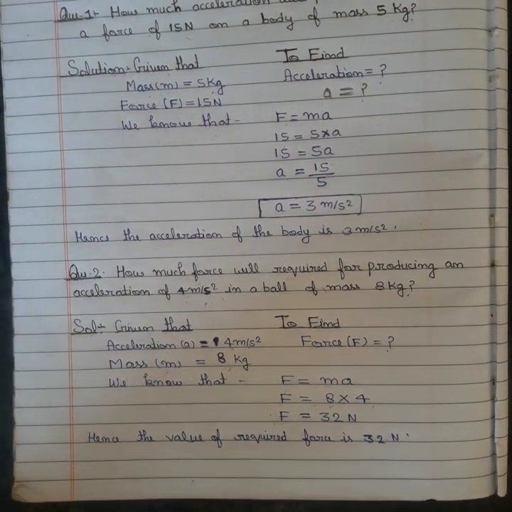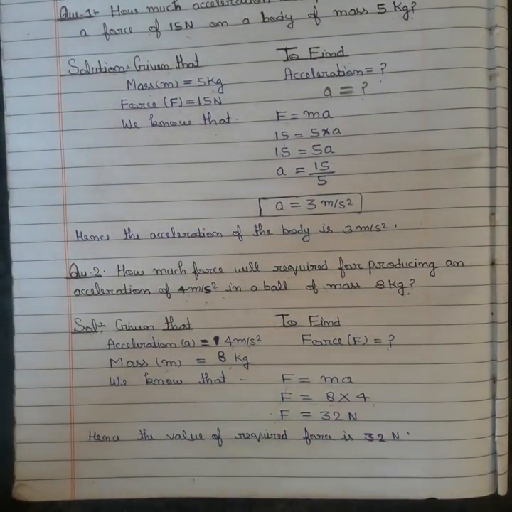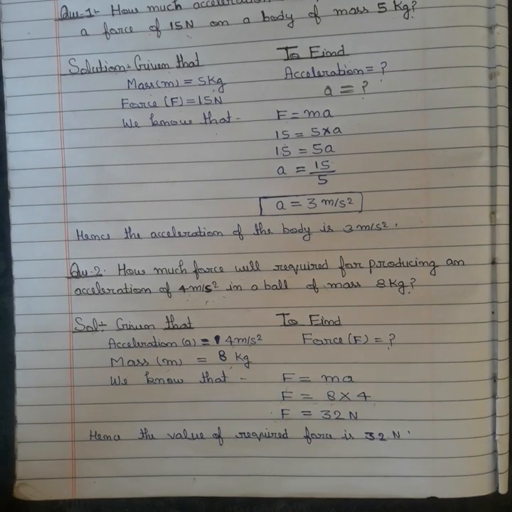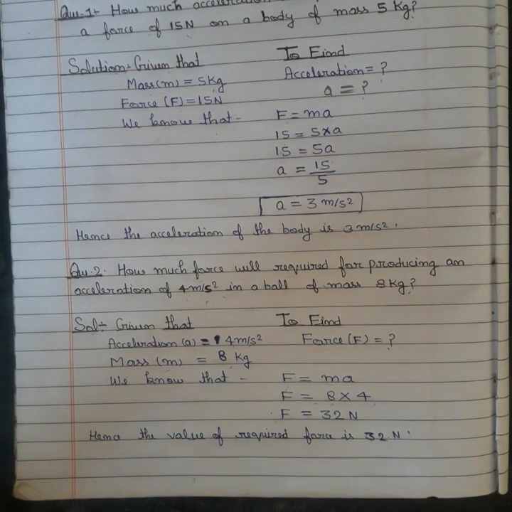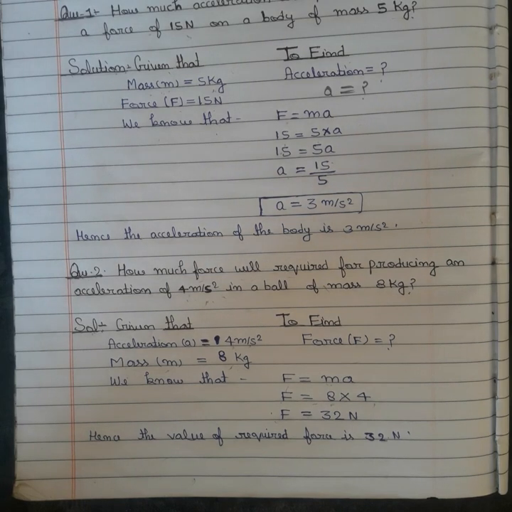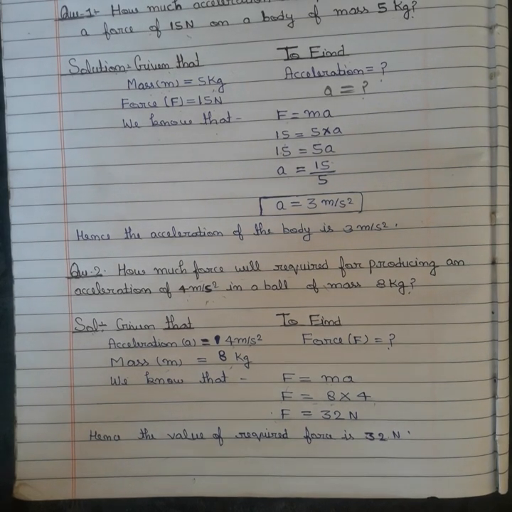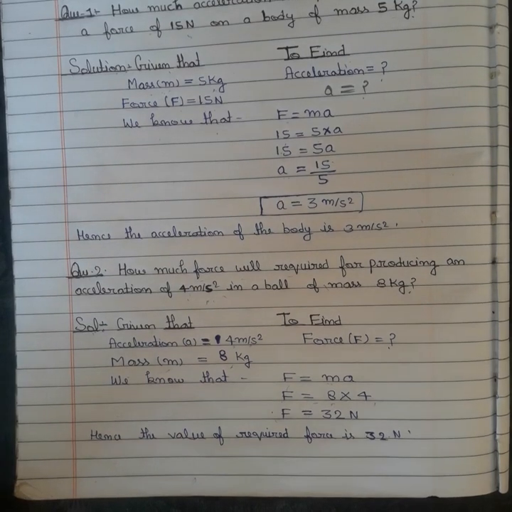If the mass of an object is greater, say you have two objects, one object is 2 kg and another object is 5 kg, which inertia is greater?